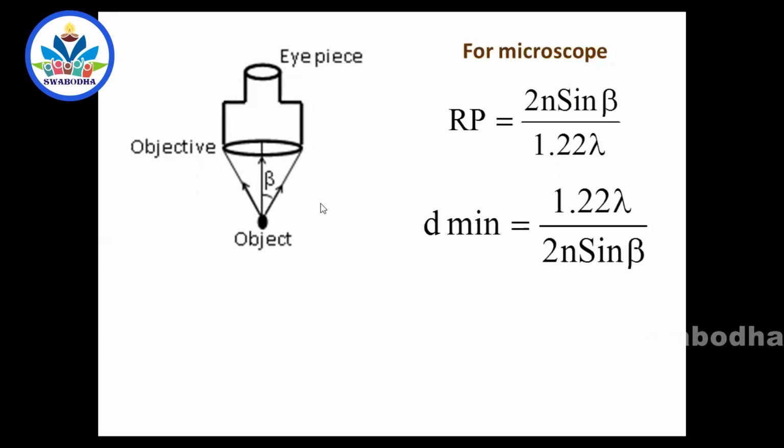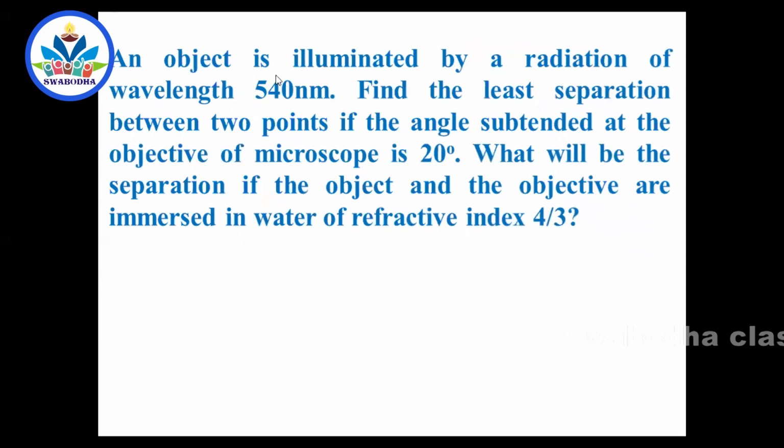So lambda is the wavelength of light, beta is the semi-vertical angle, n is the refractive index of the medium. Now coming back to the problem, wavelength of light coming from the object is given, and the half angle you have to reduce to 10 degree. Then what will be the separation, this is the next part. What will be the separation if the object and the objective are immersed in water of refractive index 4/3? What is the minimum distance between the two objects so that they can be seen clearly in the microscope?